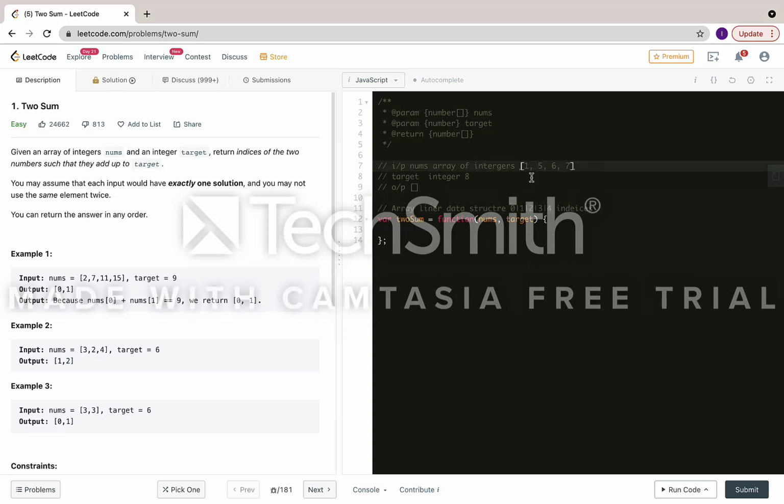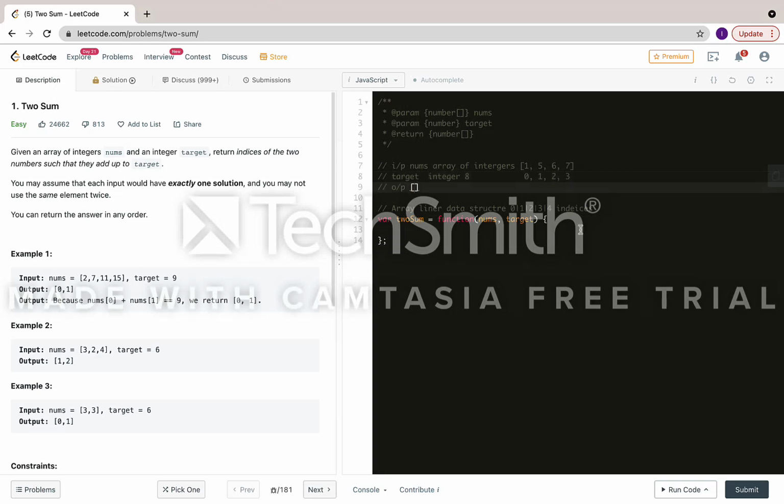For example, you can say this 1 is at index 0, then 5 is at index 1, then 6 is at index 2, and then 7 is at index 3. You need to print the indices which sum up to the target, which is 8.